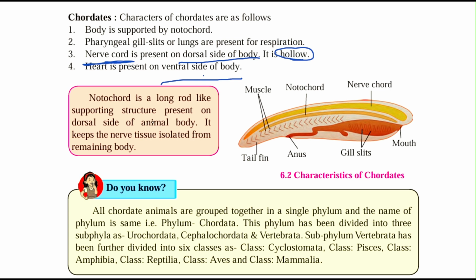Notochord is nothing but a rod-like structure which supports the whole body from the dorsal side of an animal, to keep the nerve tissue isolated from the remaining body. You can see in this diagram there is a notochord here. So this is your dorsal side, this is your ventral side. There is the nerve cord, the notochord, muscles, tail fin, anus, gill slits, mouth. Mostly these gill slits are present in aquatic animals or fish and somewhat like that.